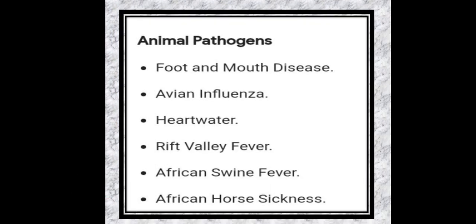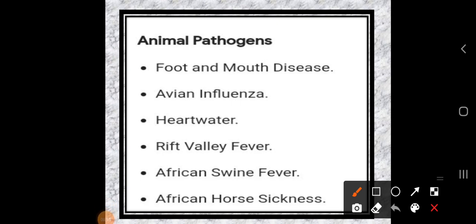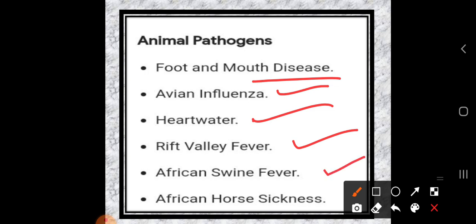So here we have some animal pathogens. Foot and mouth disease: due to these pathogens, foot and mouth disease occurs. Avian influenza, which is one type of flu. Next is heartwater, Rift Valley fever. Such diseases we can observe in the animals. African swine fever, African horse sickness. So these are some examples of animal pathogens, and due to them such diseases can be observed in animals.